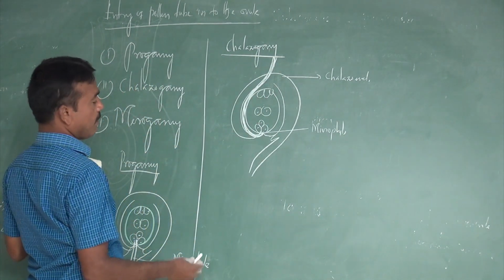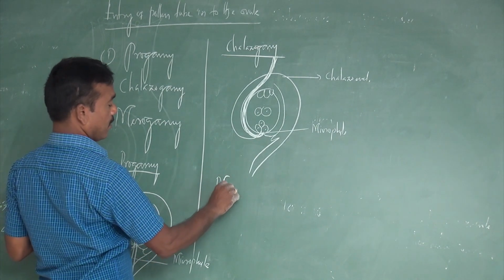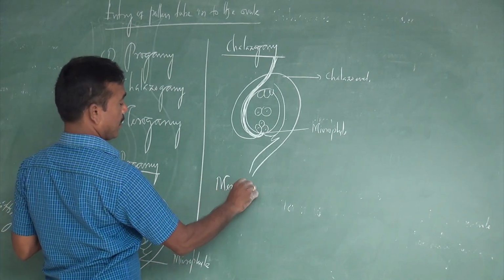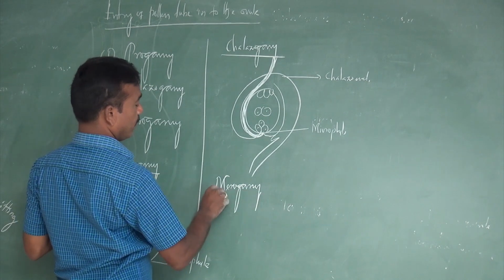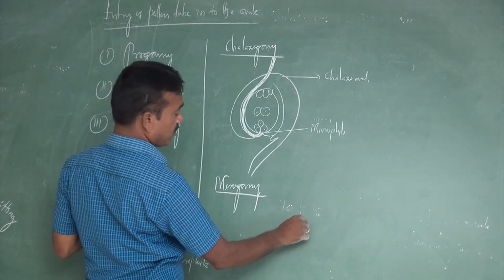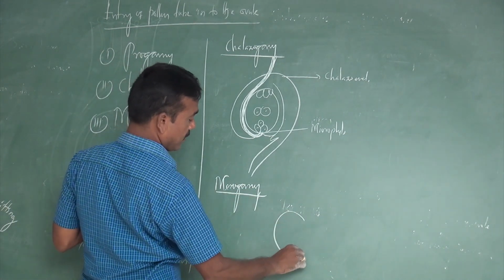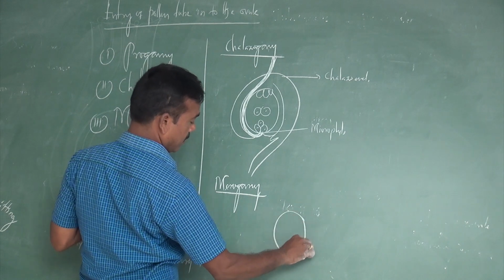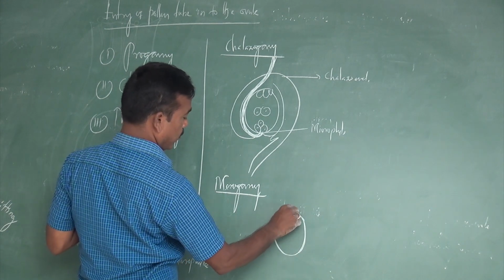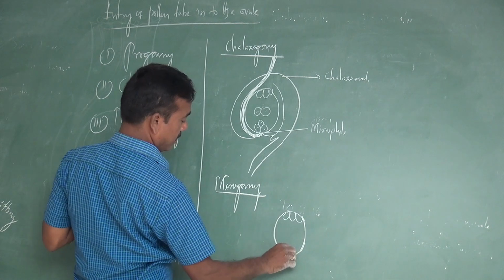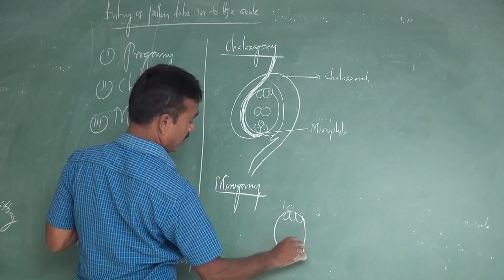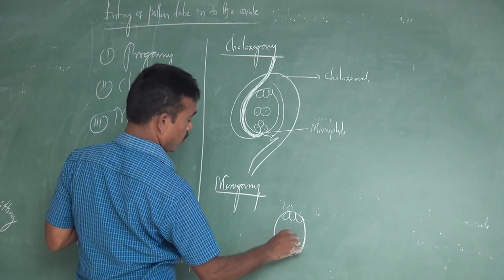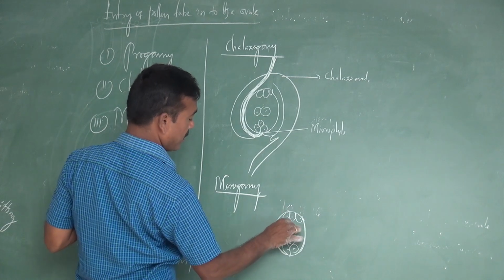The third one is commonly called mesogamy. What is the meaning of mesogamy? It is nothing but the pollen tube entering through the integuments.